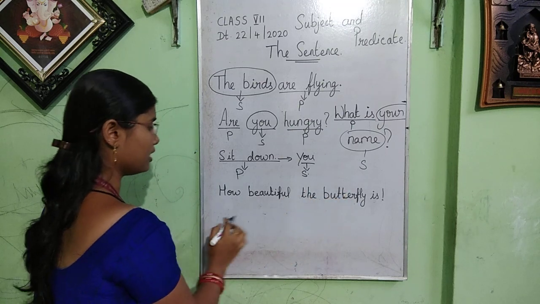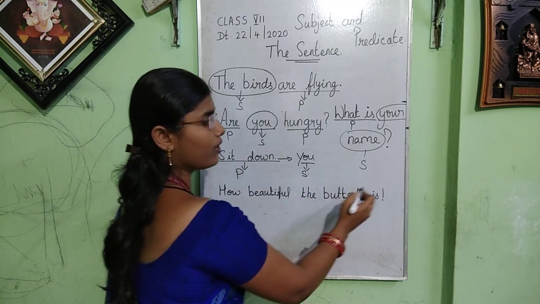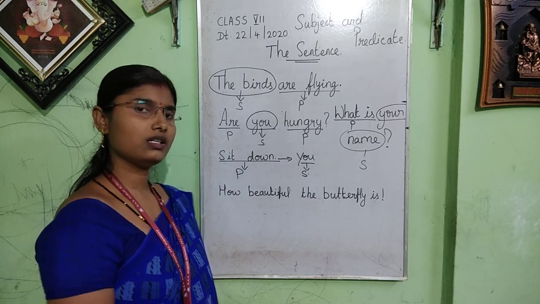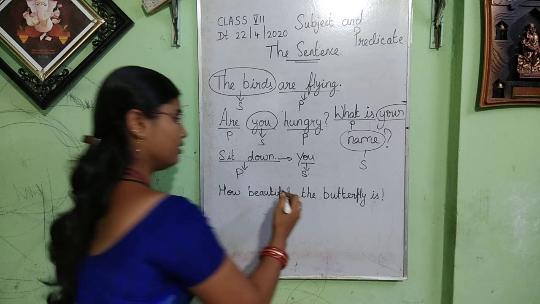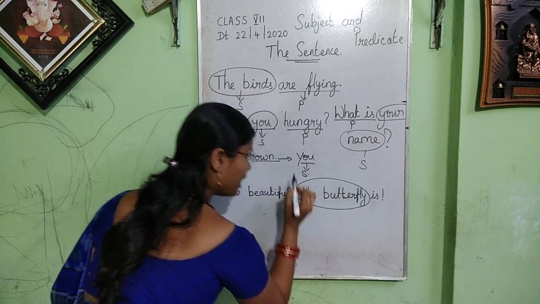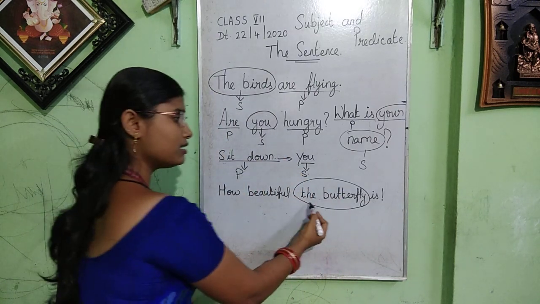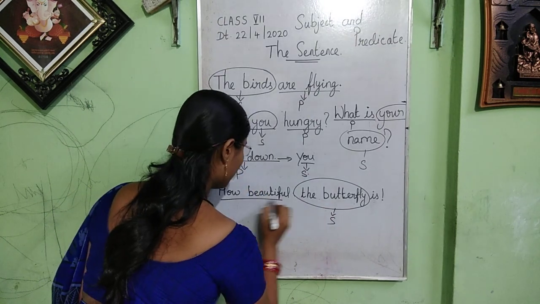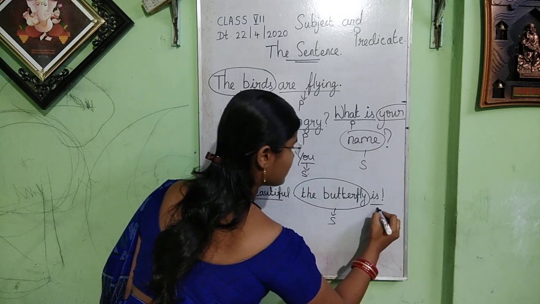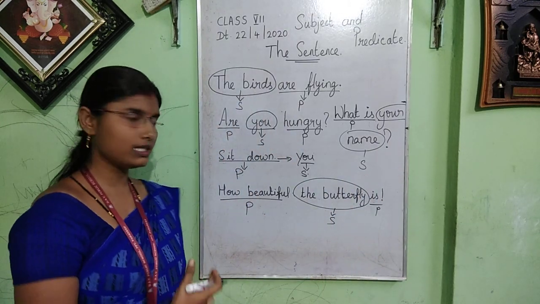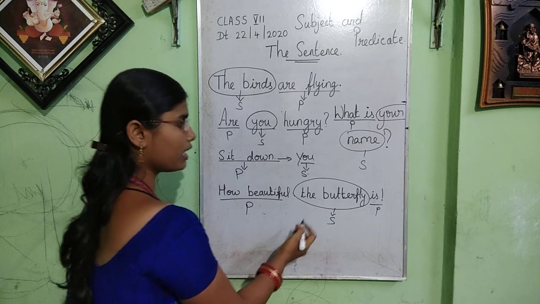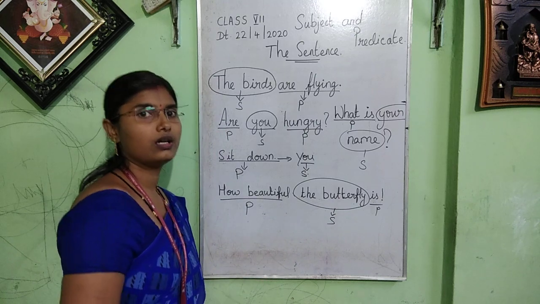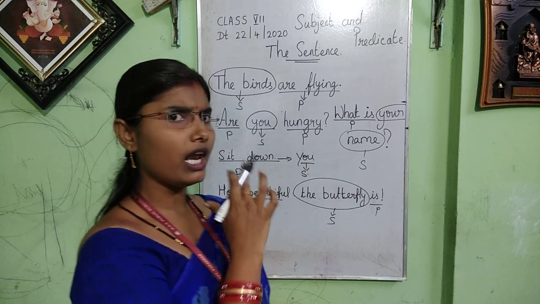That is an exclamatory sentence. How beautiful the butterfly is. So in this, which one is the subject? Yes, we are talking about the butterfly. So the butterfly is the subject, and this one is the predicate. Hope you are understanding, dear students. Because we are talking about this butterfly. So this one is the subject. I hope you have all understood this.